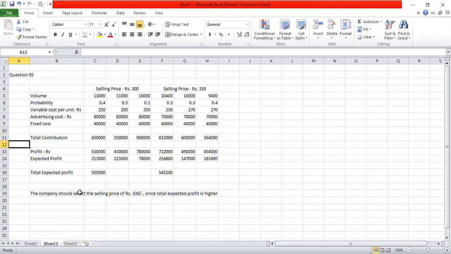In other words, we have calculated the expected profits for each of the volumes. This is the answer to 5.1. And based on the calculation of expected profits, we have calculated the total expected profit under each selling price and also recommended the most suitable price, which is 330. That is the answer to 5.2. Basically, we have answered 5.1 and 5.2 through our calculation here. So we'll go back to the question now.